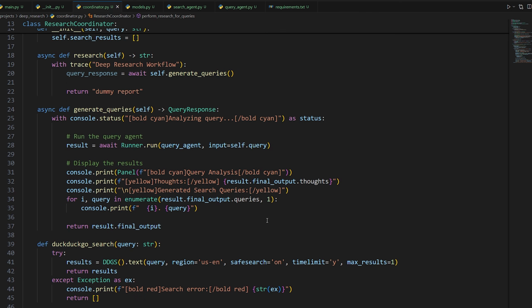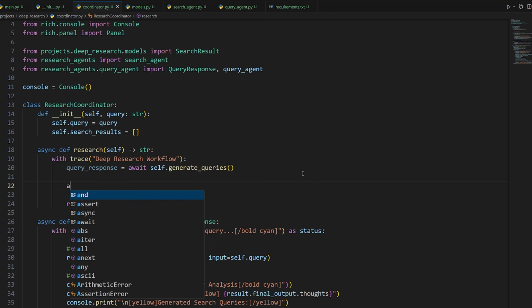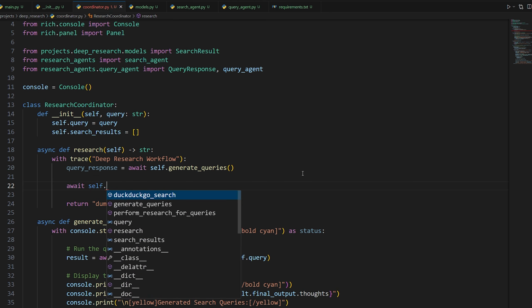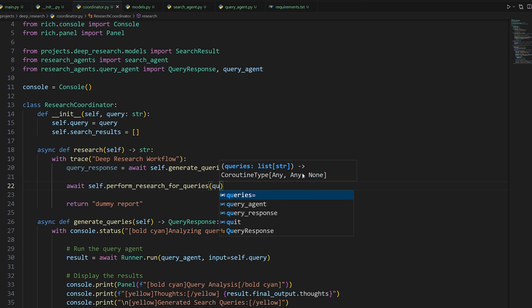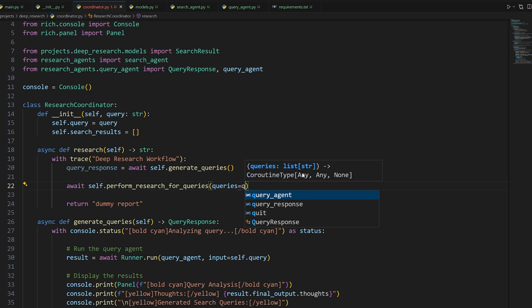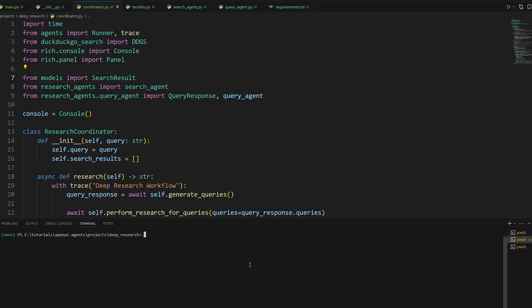So now back in the top of our coordinator in research, we can finally take our query response and send the queries to our perform research for queries function that we just created, by doing queries is equal to query response dot queries. We only want to send the queries. We don't care about the thinking process. We already printed that out in this function here. So let's run this now and see if it works.